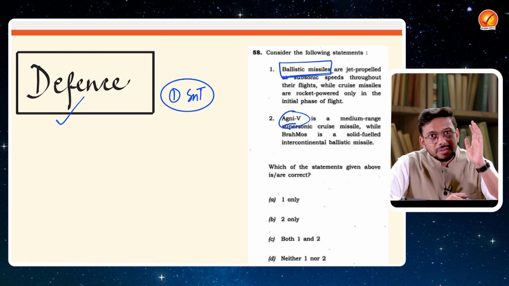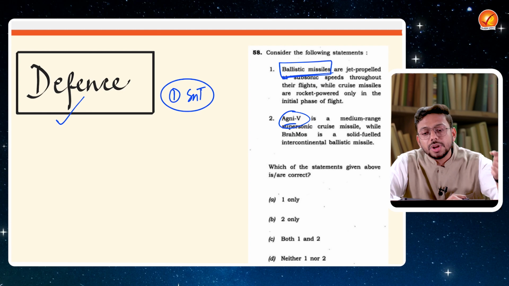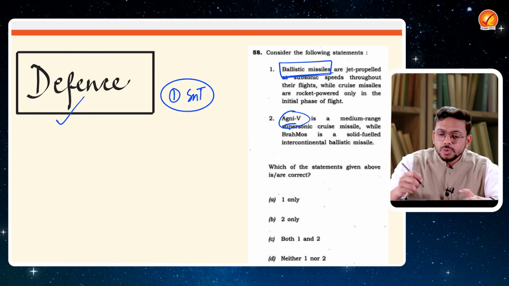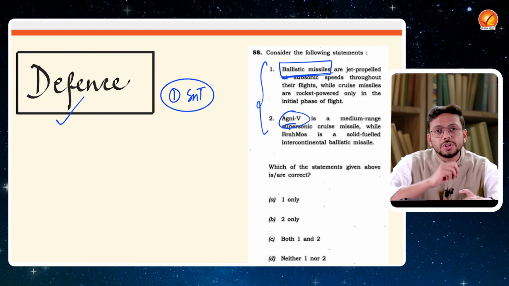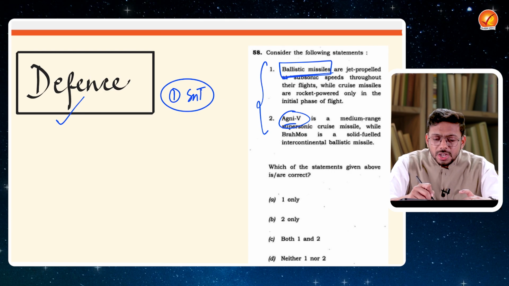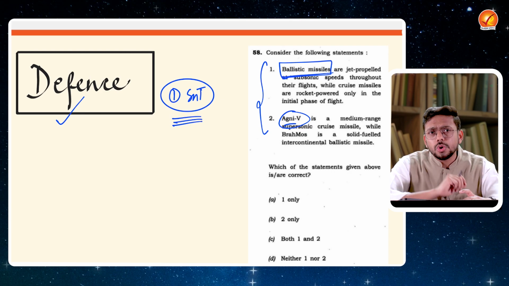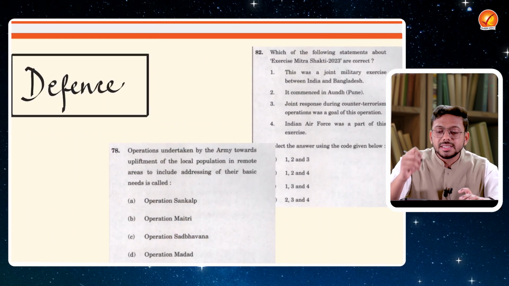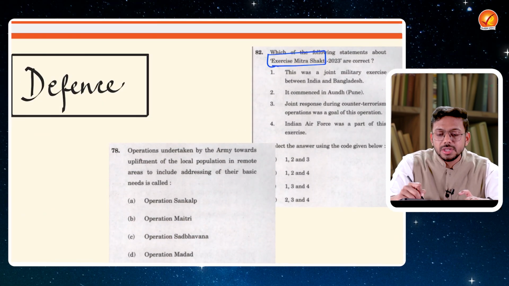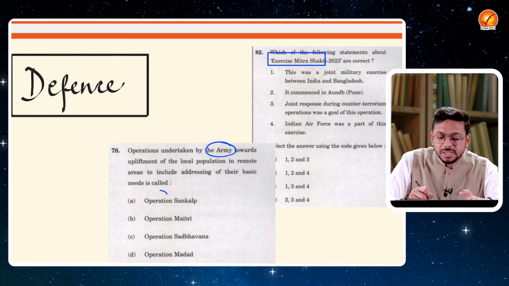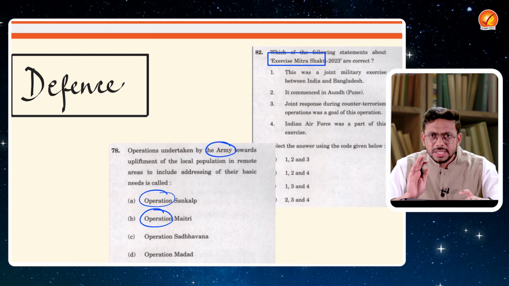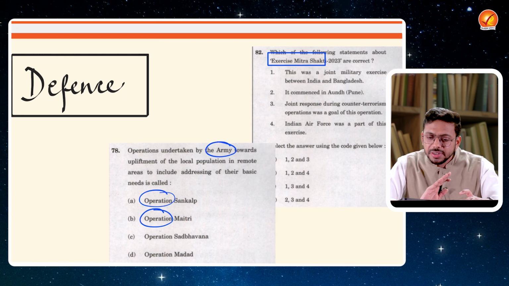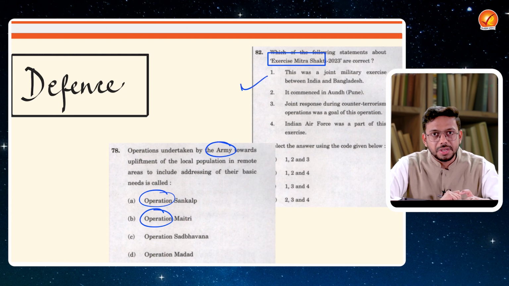When you understand the focus areas where UPSC is asking questions, your preparation will be more and more directed. Okay, so let's talk about this. Here we are talking about ballistic missiles and the Agni missiles. Initially UPSC was focusing more on the science and technology aspect, and also on exercises. So Exercise Mitra Shakti, or some kind of initiative which the Indian Army has taken. For example, several operations are there, right? These kinds of factual and scientific questions were asked in UPSC.